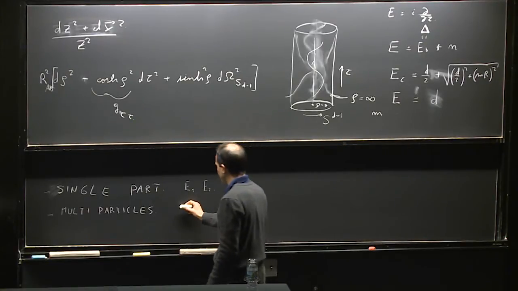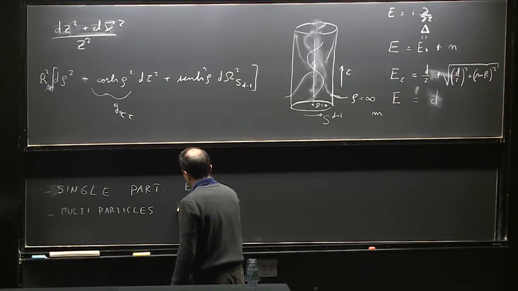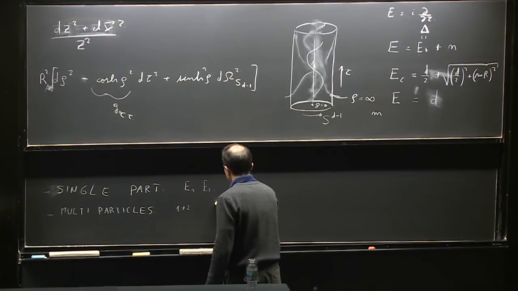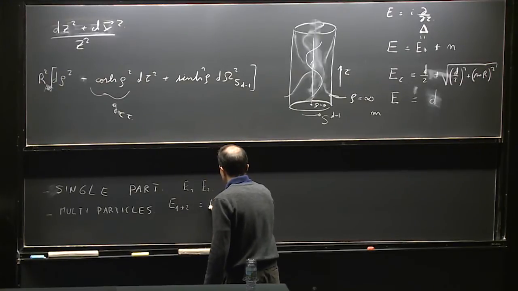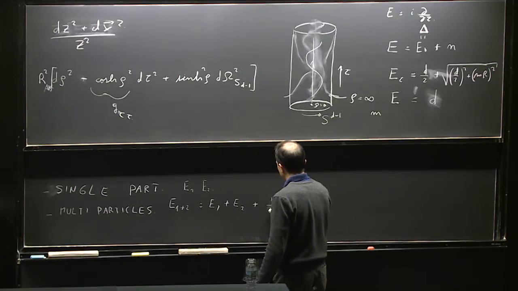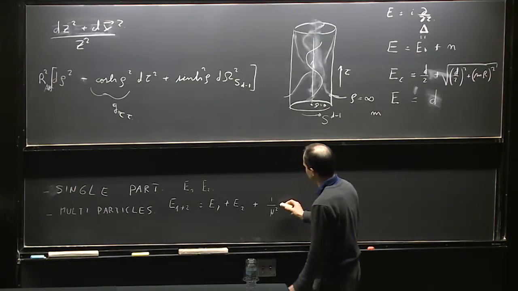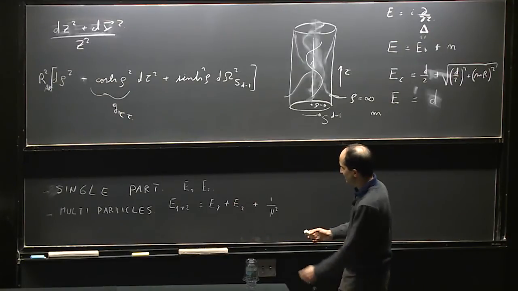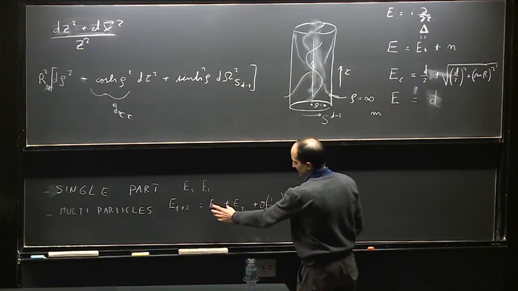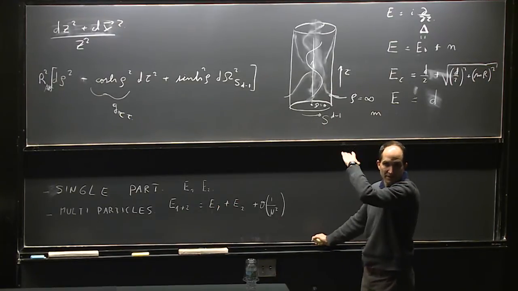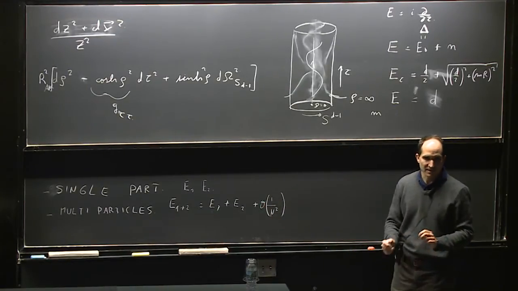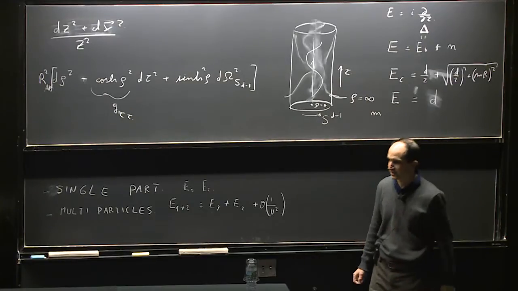So if you have two particles, particle 1 plus 2, both together at the same time, then the energy of this system will be the energy of particle 1 plus the energy of particle 2 plus some correction, which is of order 1 over N squared. These are some numbers that depend on the details, but what's important is that this is small compared to these energies. Remember, these energies were numbers of order 1 or bigger, while this is a very small correction. That's the small size of the gravitational interactions in the interior.